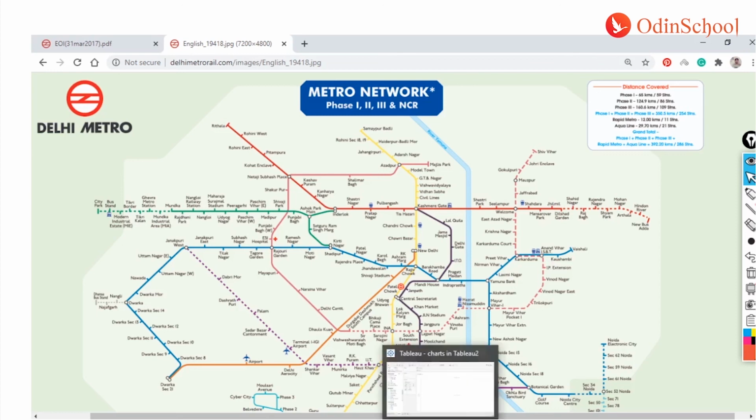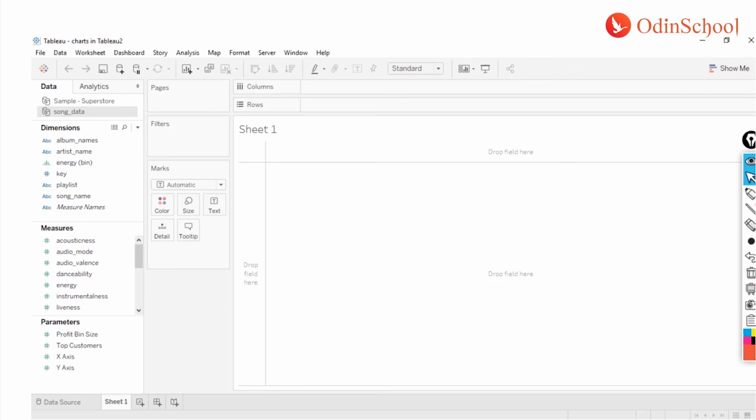All right. With that note, let's get into our Tableau tool. Even before I start with our visualization and explain how to create a chart, let me give you an understanding of a few of the basic things which you may have to understand before we start with the process of chart creation.